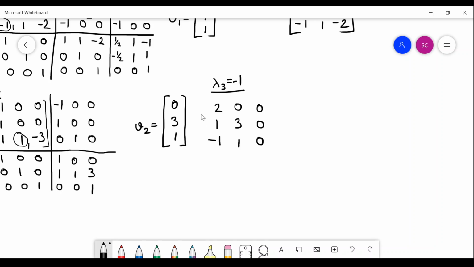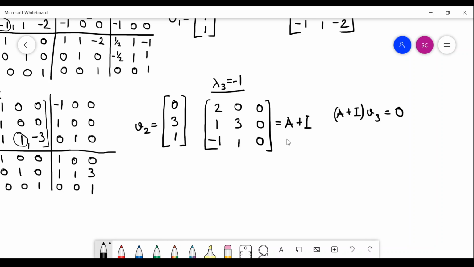Similarly, this is your A plus I. But now you don't have to do any column operation on A plus I, because already one column is 0. So now what is the vector actually? You can very well understand what the vector would be for this matrix. What is that vector v which makes your A plus I times v3 equal to 0? What is this v3?